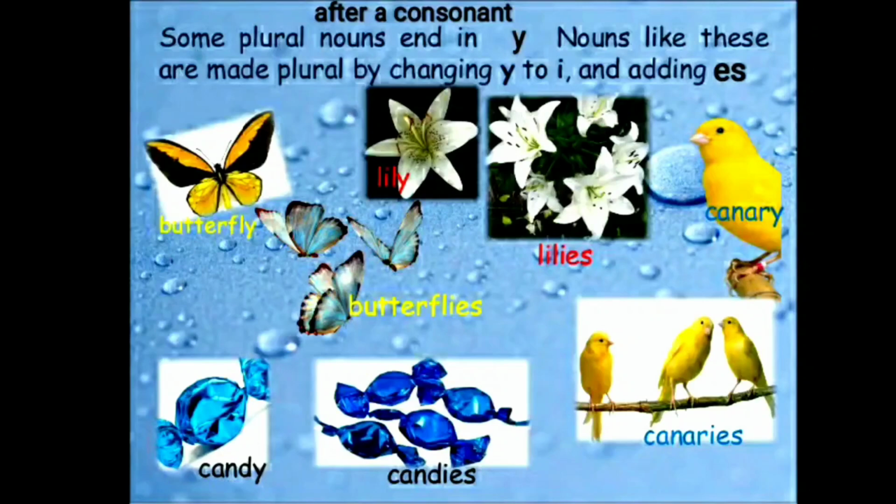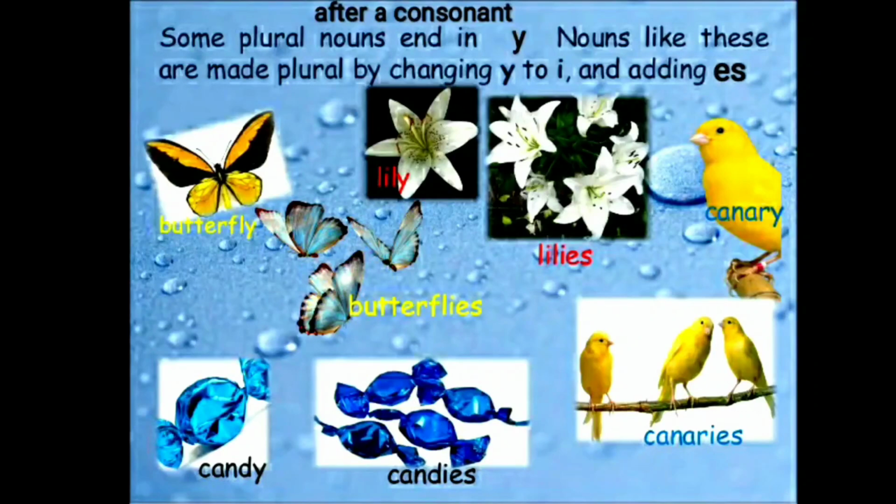Second, candy. Here d is a consonant and this noun is ending in y. So we will replace y with i and add es. We will remove y and add ies. Candy, candies.